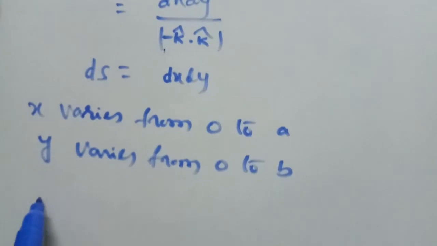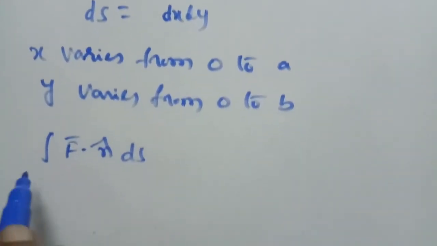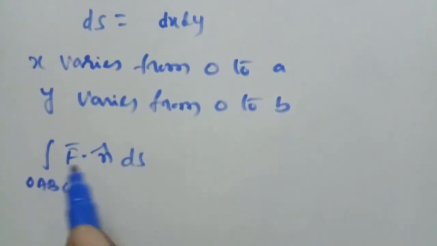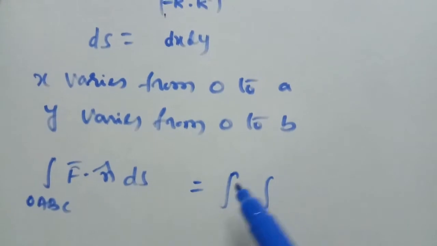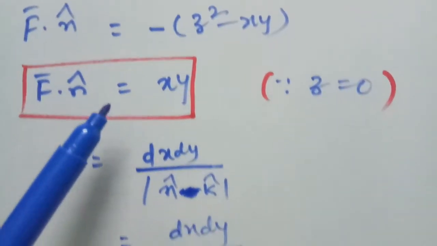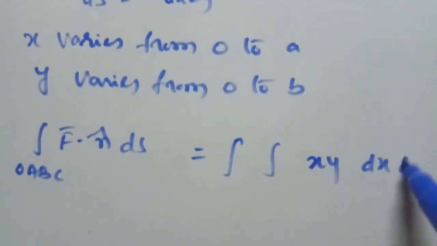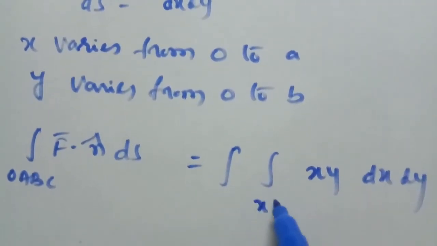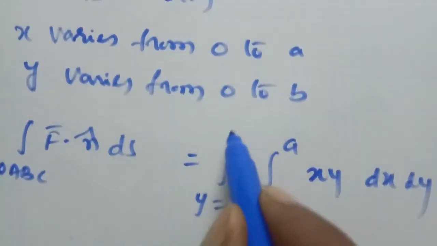Therefore, the integral of f bar dot n cap ds over OABC is equal to the double integral of xy with respect to x and y, where x varies from 0 to a, y varies from 0 to b.